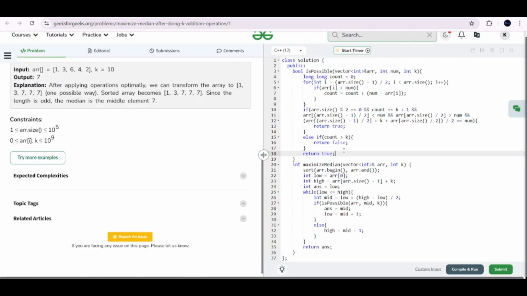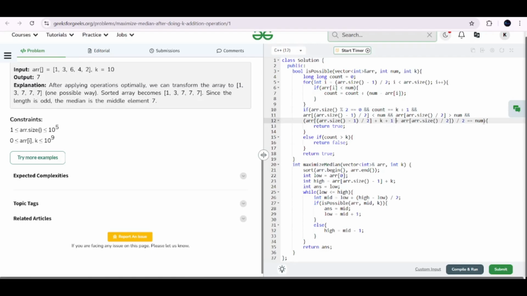Now, if it is an even length array, and the count is one more than the targeted number of possible increments, you will try to find out whether the targeted median can be achieved by disregarding the extra increment that you are doing. So you will do arr[left] plus k plus arr[right] by 2. That is, you are not doing arr[left] plus k plus 1, which you were earlier doing. You are disregarding the extra k plus 1 at the index. Earlier you were doing k plus 1.